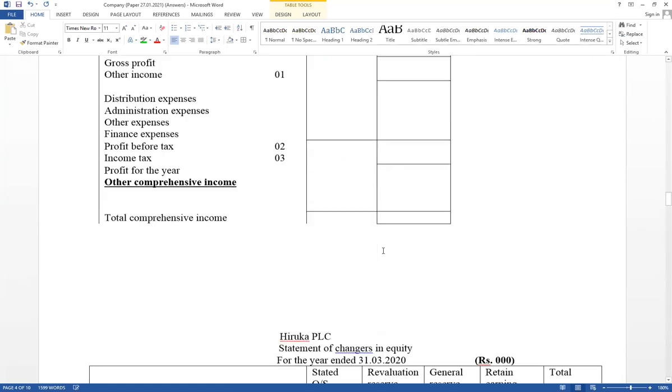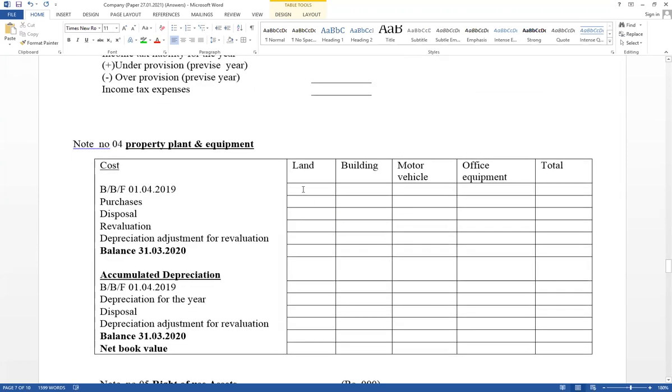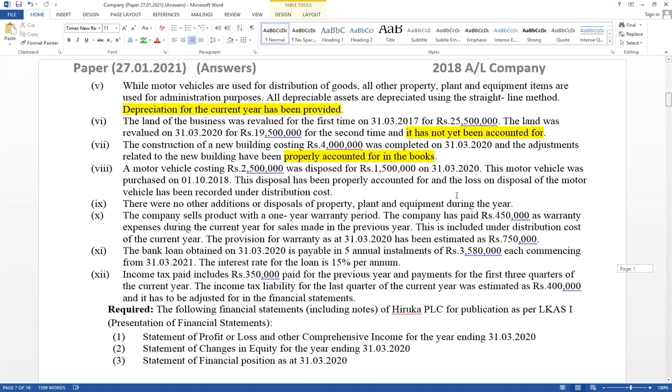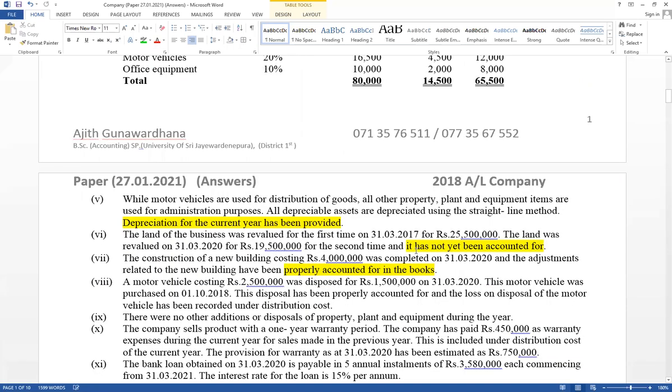Therefore, first one, try to complete the PPE schedule. Relevant for land revaluation, not recorded. Therefore, the given balance is the opening balance. Think what it has given for land. This is the opening balance. Reason: relevant for land revaluation not recorded yet. Therefore, 25,500 is not closing, but given here 31st March 20. Although it has given 31st March 20, all the balances are not closing. See the related adjustment. If it has not been recorded, it is opening. Land relevant for revaluation. It has given here clearly.